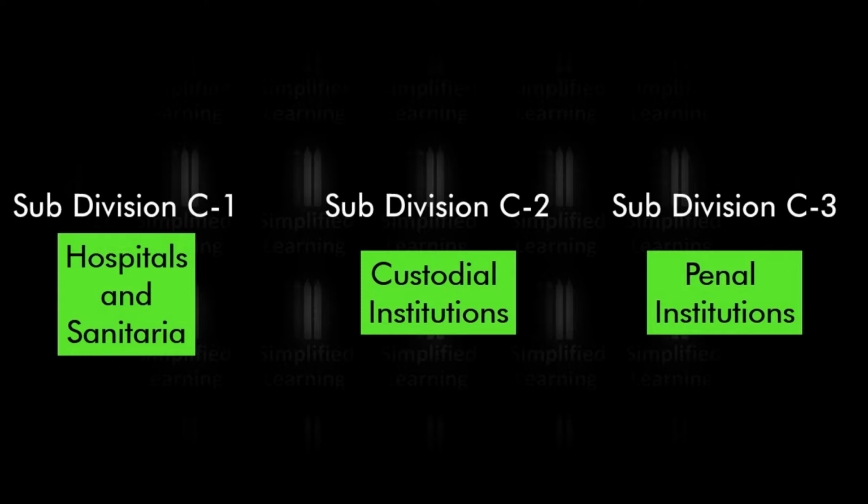The subgroup C2 consists of buildings such as old age homes and orphanages, where old people and children are taken care of and full custody of them is taken by the management of this building.